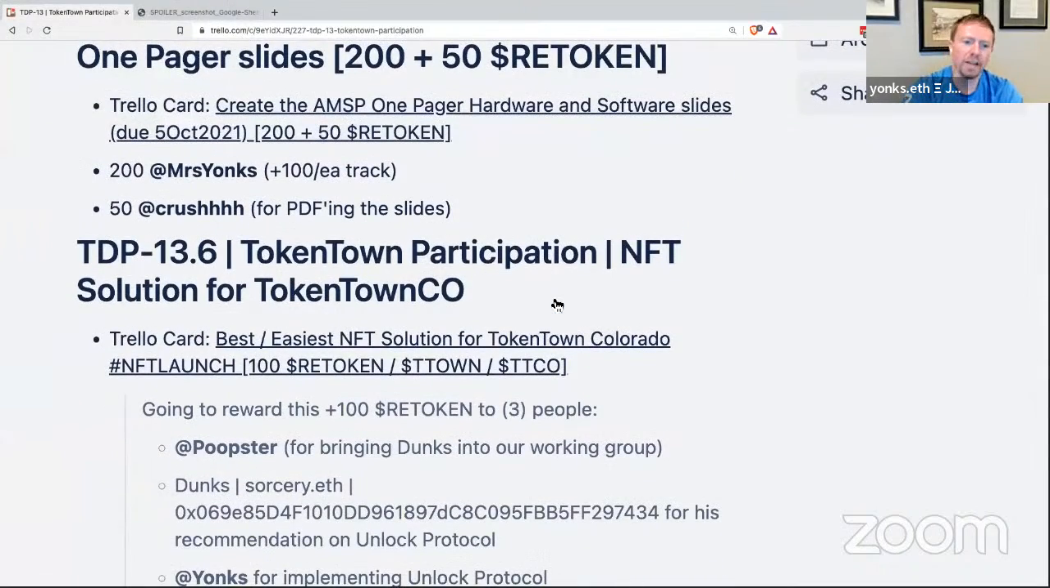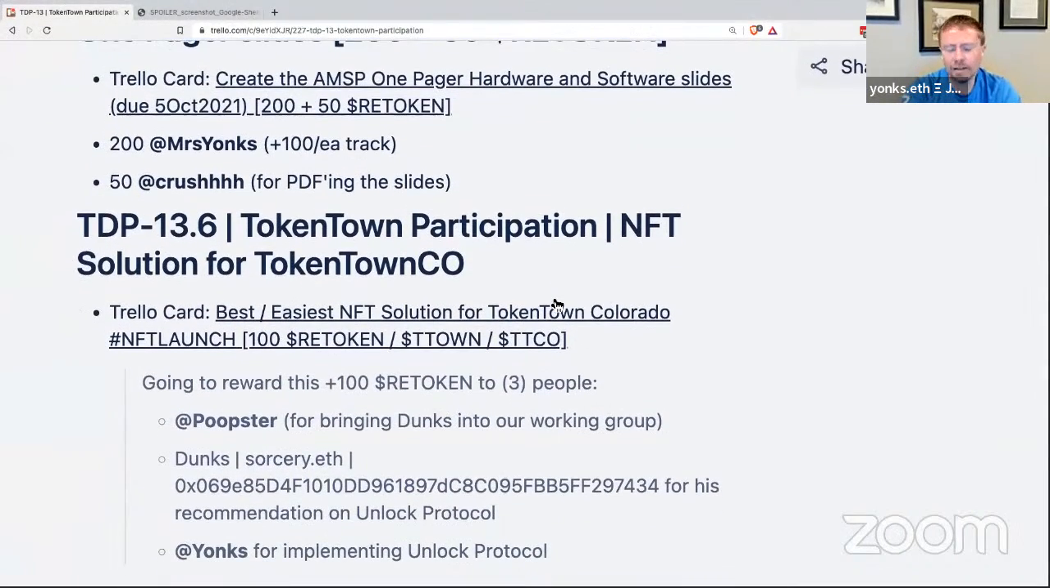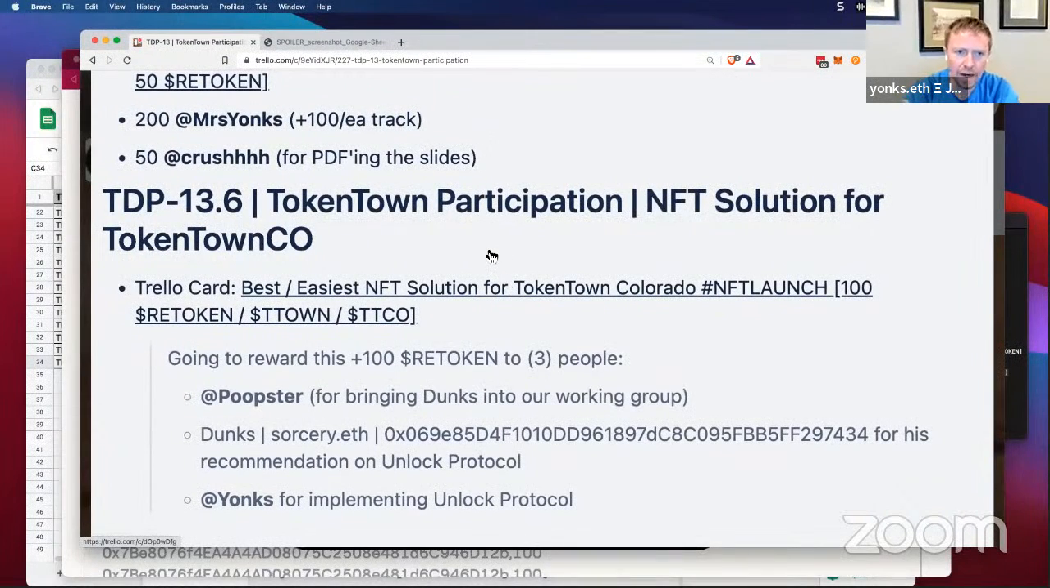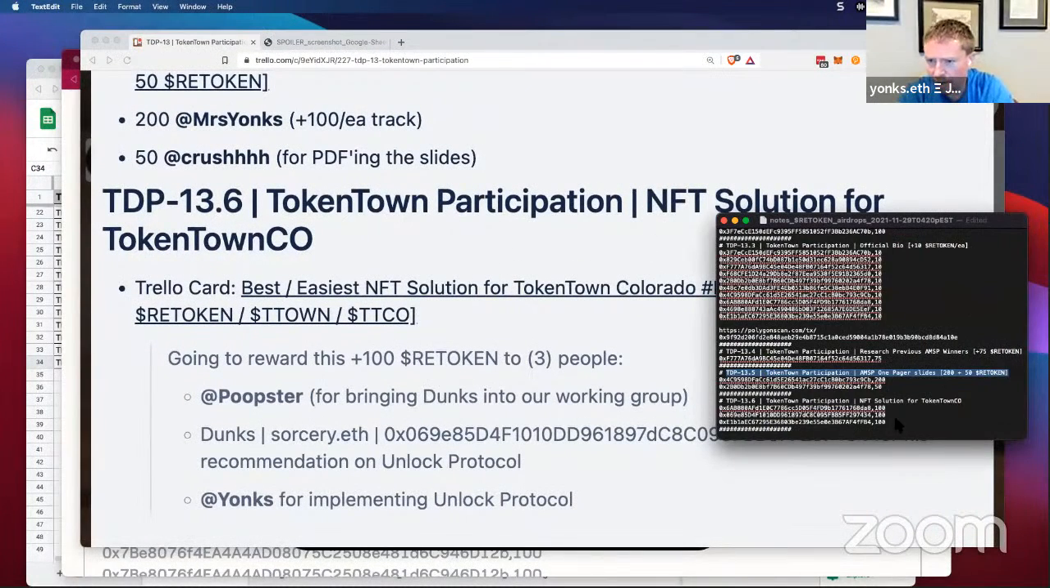Was super pleased. Poopster brought in Dunks from Creator DAO, and he made the recommendation there on our working group. I can't remember, I believe it was working group number 12, where we ended up implementing Unlock Protocol. So we're rewarding 100 to Poopster, Dunks, and myself. I actually implemented Unlock Protocol, and I'll show you that while that's going through here. And this is the list that we've got, 100 for those 3 participants in this line item here.